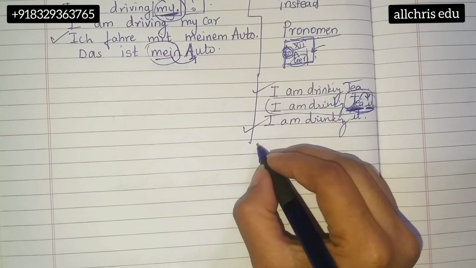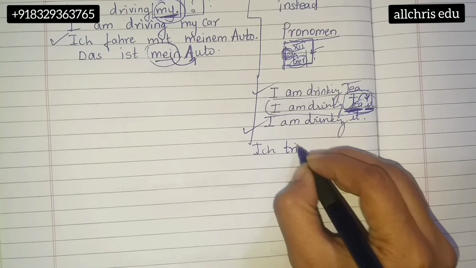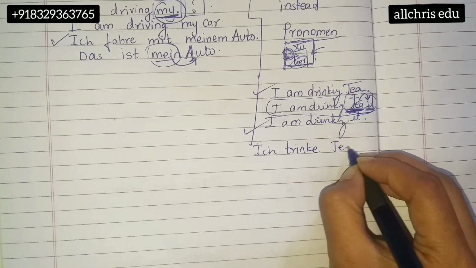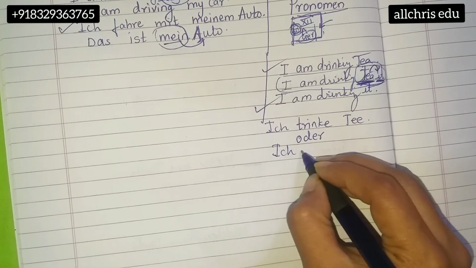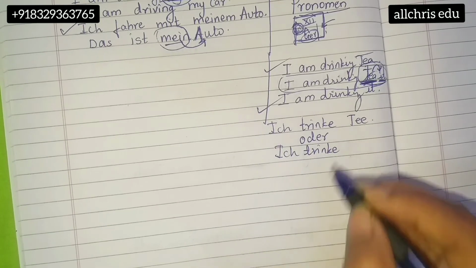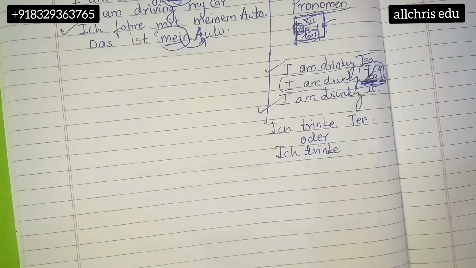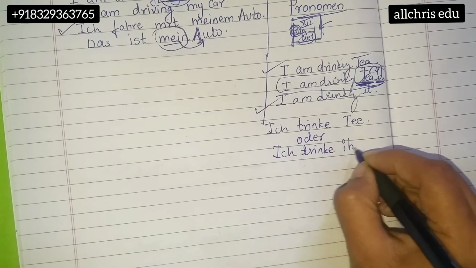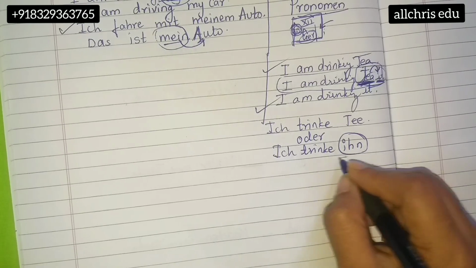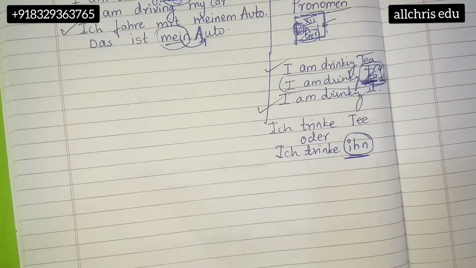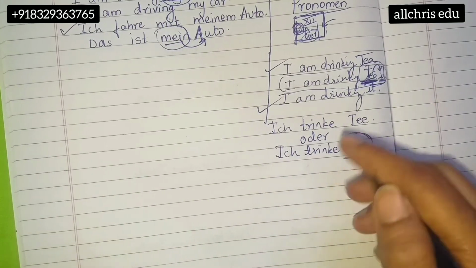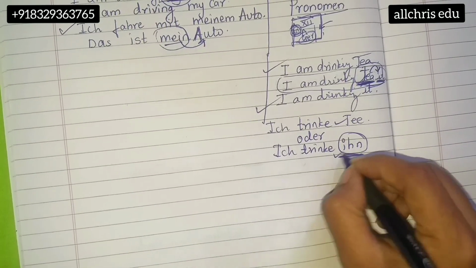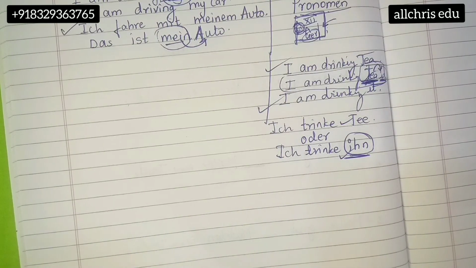Now I'll write the same thing in German. Ich trinke Tee. Oder. Oder means or. Ich trinke... Now, what is the gender of tea in German? It is male gender. German is different from English, so I cannot assume that tea is neutral as in English. In German it has a male gender, so we say "ich trinke ihn." So either you say I am drinking tea or I am drinking it. This is how we say it.